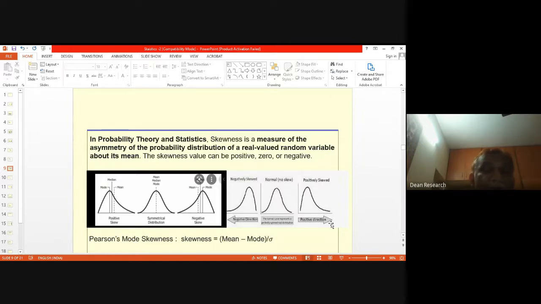In the positive skew, what you should remember is that the mean, because it's the horizontal axis, is the largest value when compared to median and mode. Whereas in the case of negative skew, the mean is the smallest amongst the three, less than median and less than mode. This is what you find in skewed distributions when compared to the normal distribution in the center. The other diagram explains the same thing.